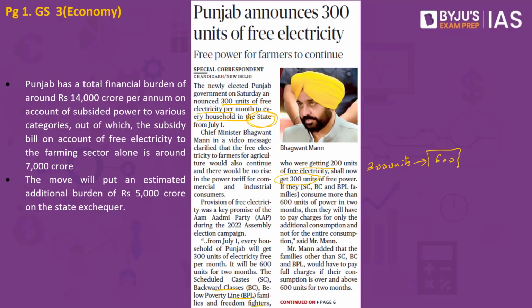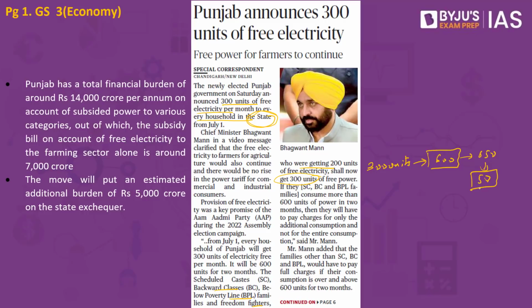Now, if they cross the 600 units consumption of electricity for the scheduled caste, for the backward classes, for the below poverty line, if they have consumed, let's assume for a moment, 650 units, they have to pay for the 50 units extra. They need not pay for the entire 600 units, but whatever they have consumed extra. If 600 is the benchmark that is set, 50 would be the extra. So this 50 units money will have to be paid for the electricity.